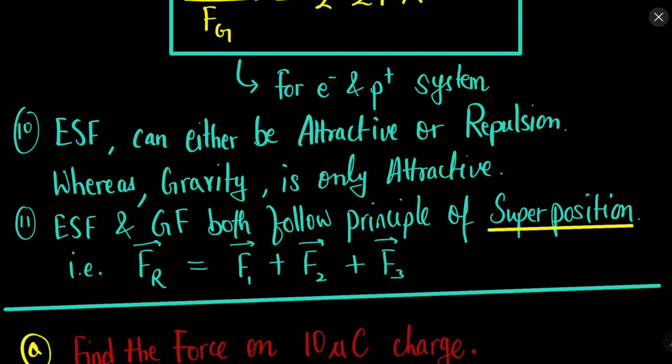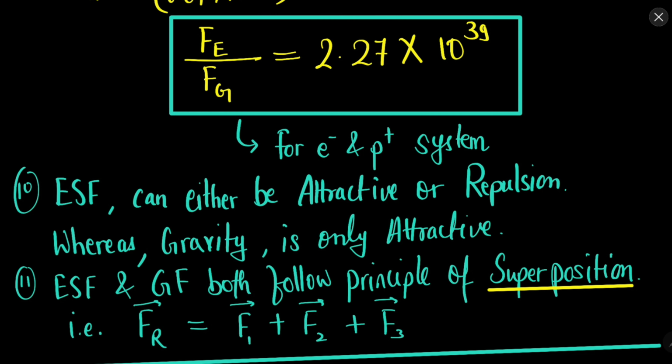This principle of superposition was also discussed in waves. It tells us that if you want to find the resultant force between multiple charges, you need to find the force between individual charges and take the vector addition of all those forces. So that is the superposition principle. We will discuss it further in the upcoming lectures.